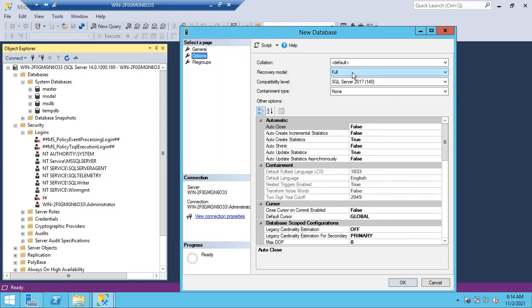And what is this full recovery model? Collation, what is your server collation? Automatically the database will also be created with the same collation settings, so there is no need to choose any collation settings. Recovery models, there is a separate class on recovery models, I'll tell you. Compatibility, I told you in the initial classes, is the compatibility level of the database.